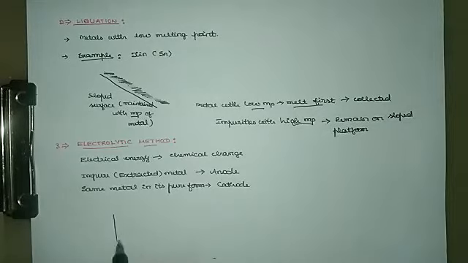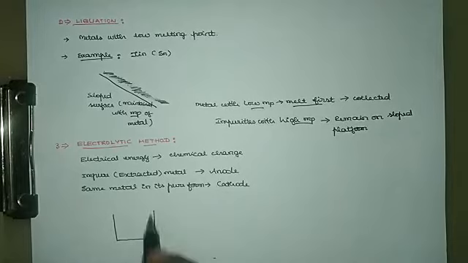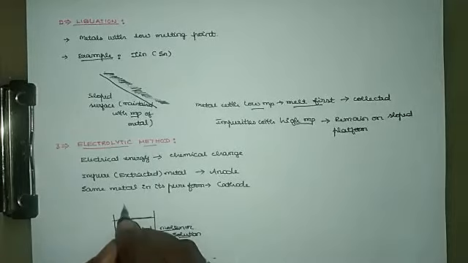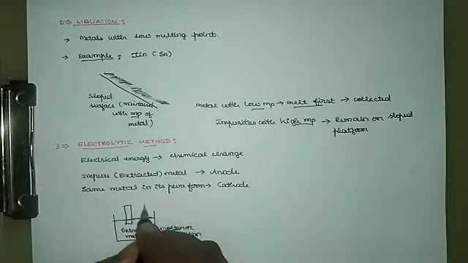If you consider an electrolytic cell, it is the extracted metal associated with impurity, either in the solution form or in the molten form. The molten or solution form of the extracted metal is taken in the electrolytic cell, and to the electrolytic cell you are placing two electrodes.